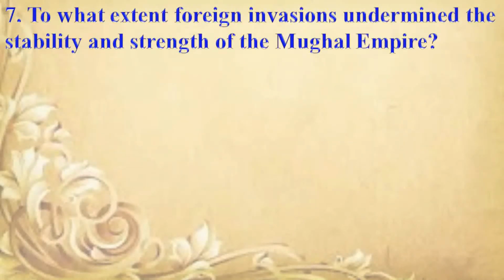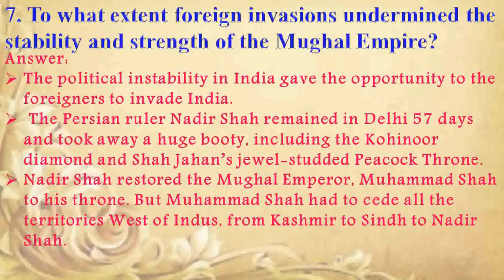Next question. To what extent did foreign invasions undermine the stability and strength of the Mughal Empire? Answer is, the political instability in India gave the opportunity to the foreigners to invade India.